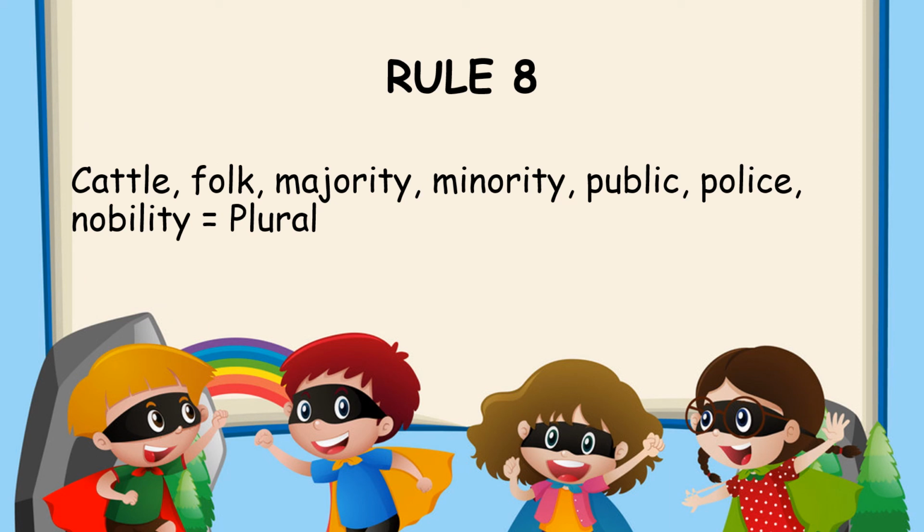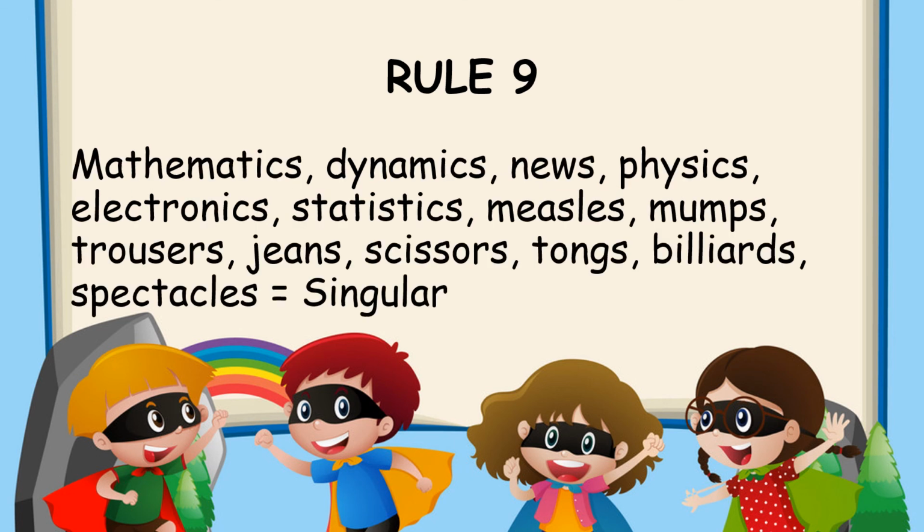Rule number 8. Cattle, folk, majority, minority, public, police, nobility. All these words are plural. Rule number 9. Mathematics, dynamics, news, physics, electronics, statistics, measles, mumps, trousers, jeans, scissors, tongs, billiards, spectacles. All these words are singular.